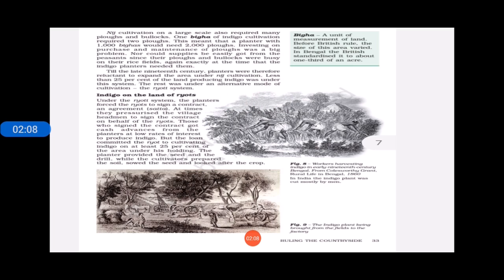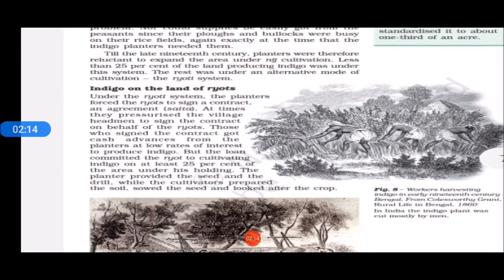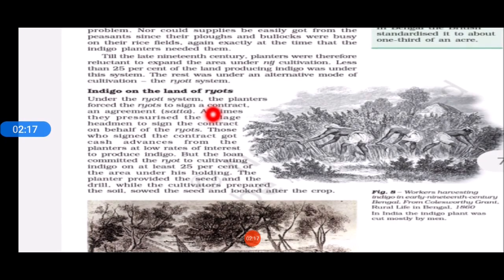Sometimes they met directly the village headmen or the villagers, and gave cash advances to the villagers, the farmers, and the village headmen, just to tempt them and tell them that if you grow indigo for us in your own land, it is going to be very profitable for you. So the Britishers gave some cash advance to the farmers, the village headmen, and also the zamindars at a very low interest.